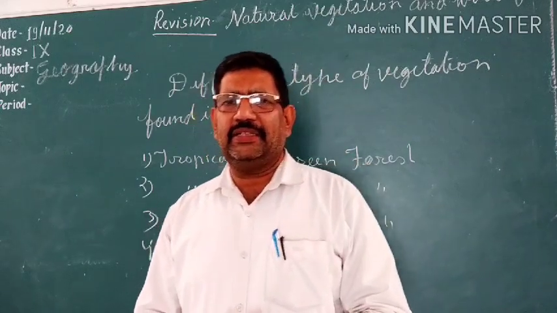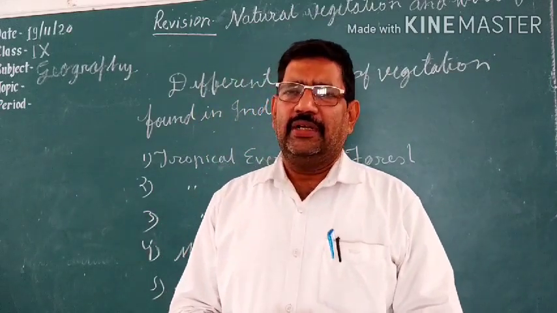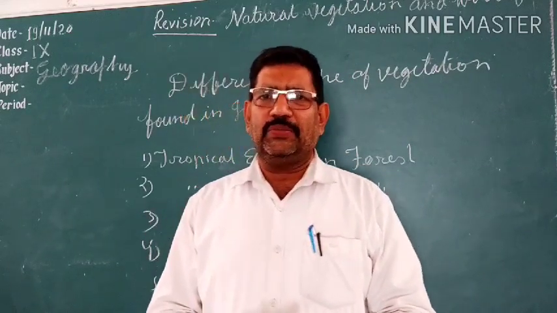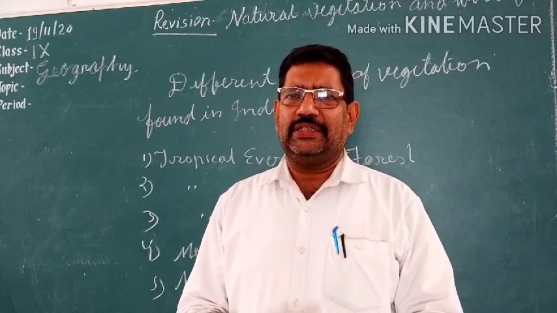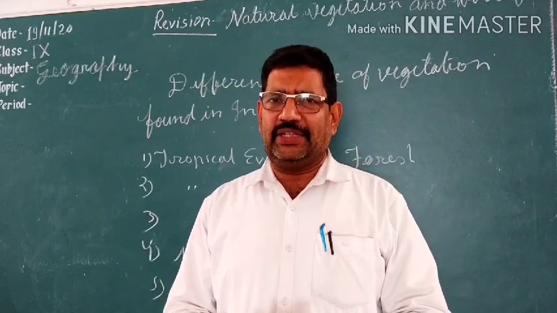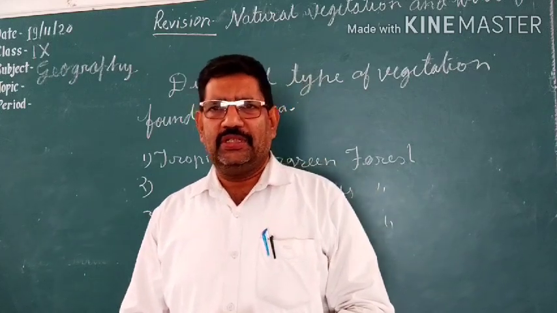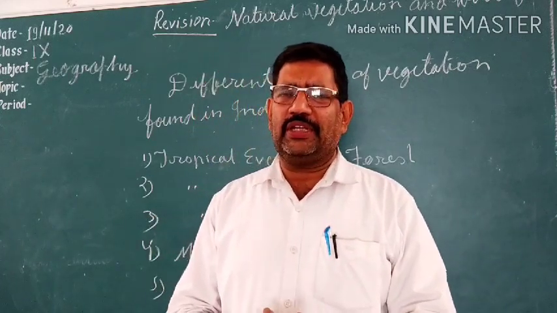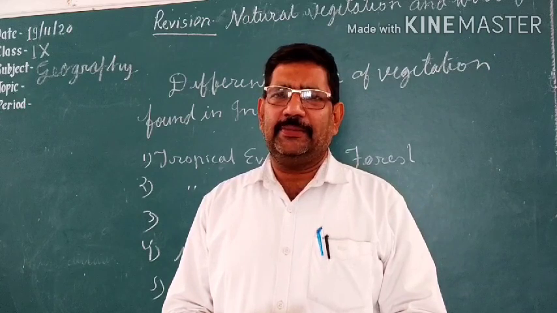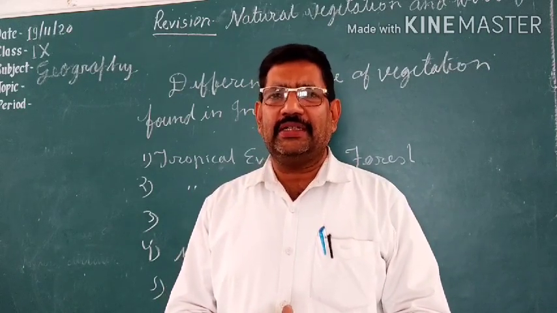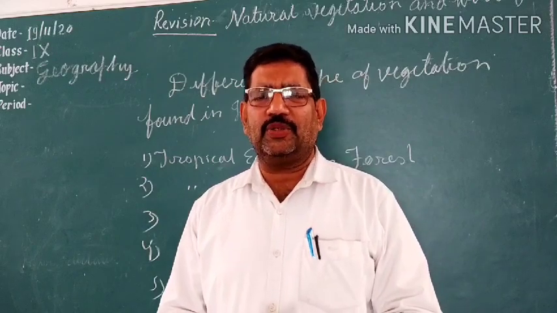In delta region, mostly mangrove forests are found, like in our country, Sundarban delta areas. Sundarban means Sundri Vriksha. Mangrove means Sundri Vriksha. They are found in that area. These are found in the delta region of the Godavari also.